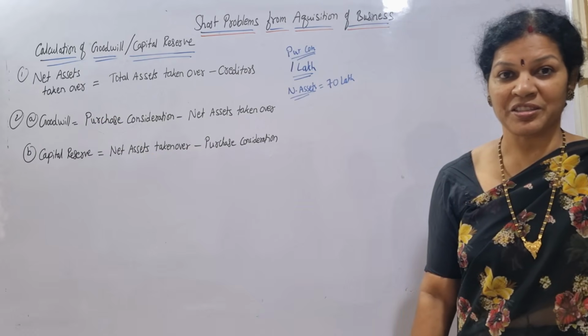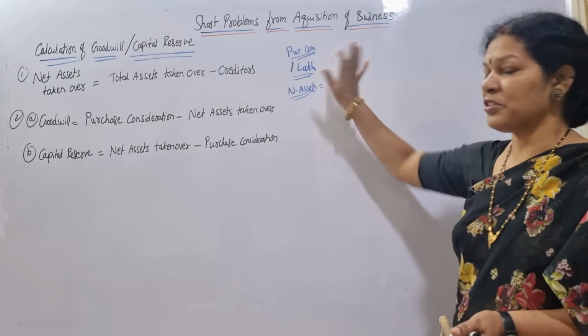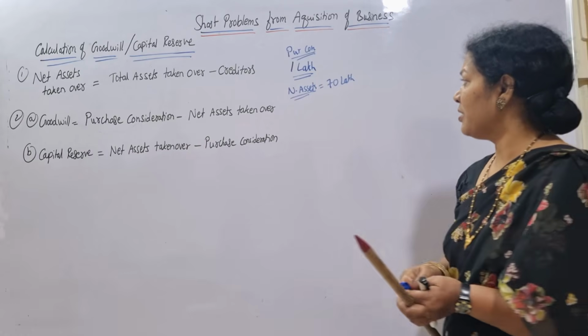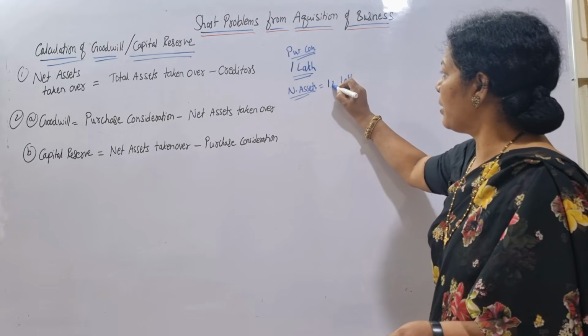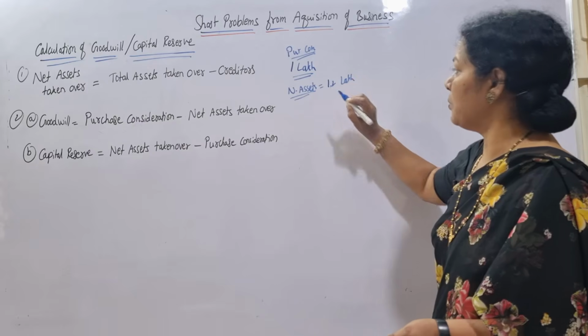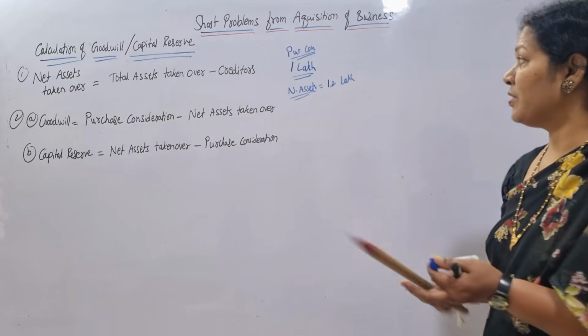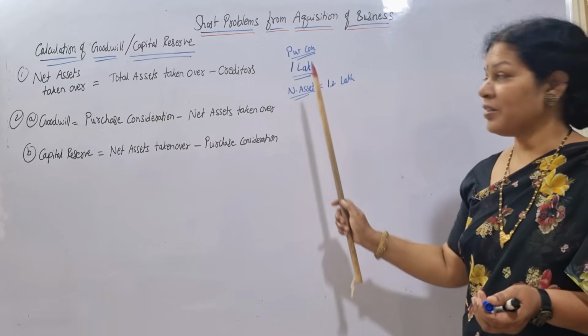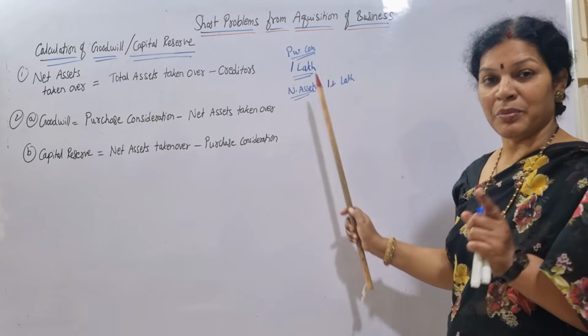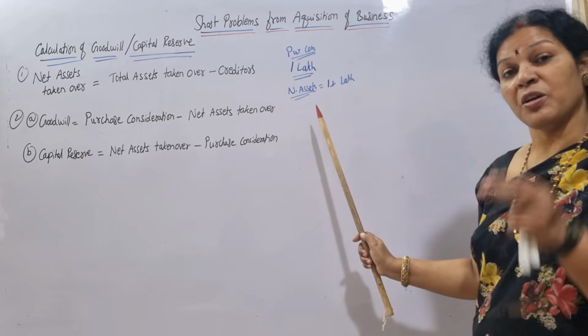Now in reverse, say purchase consideration is 1 lakh and net assets are, suppose, 1,20,000, that is 1.2 lakh. Purchase consideration is less, this is more. Purchase consideration is 1 lakh, but assets taken over is more.